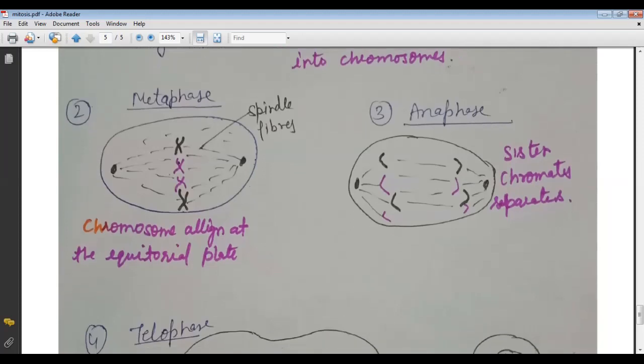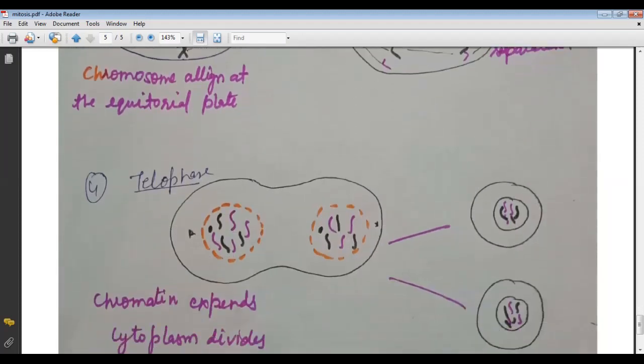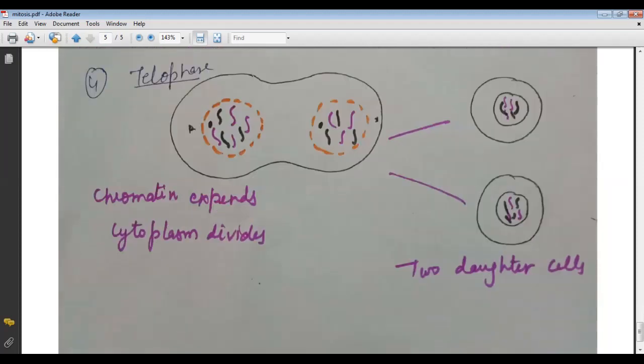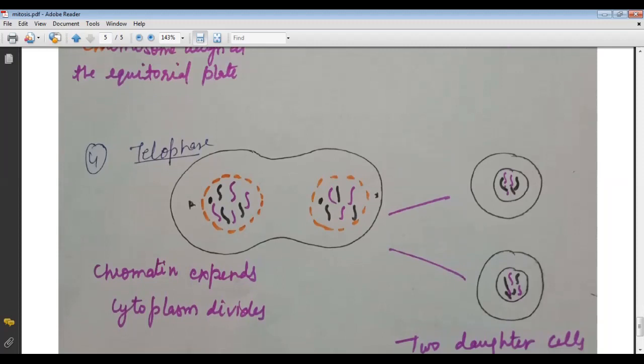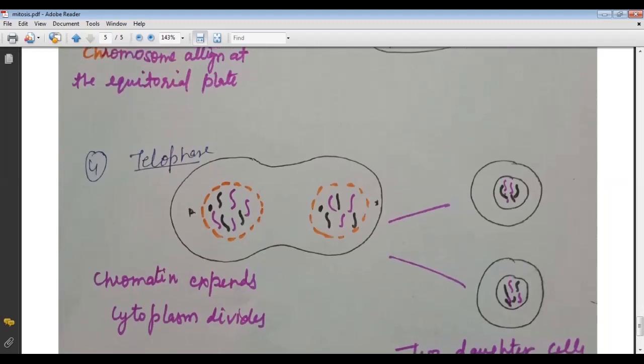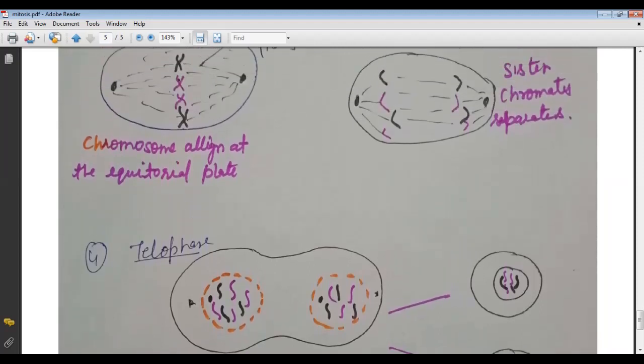Now we come to the telophase stage, and it is the last stage of the mitosis. Here in the telophase, the chromatin expands and the cytoplasm divides. Here pressure will be applied on the cytoplasm. So this is the starting stage of the formation of the new cells. Here the cytoplasm is contractile, and there is the formation of the new cells.